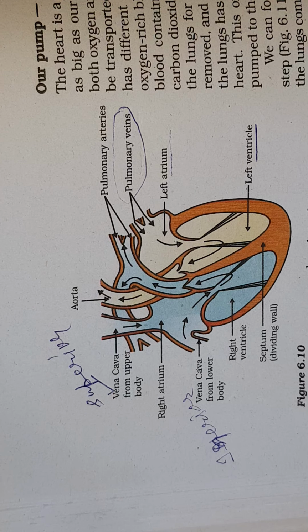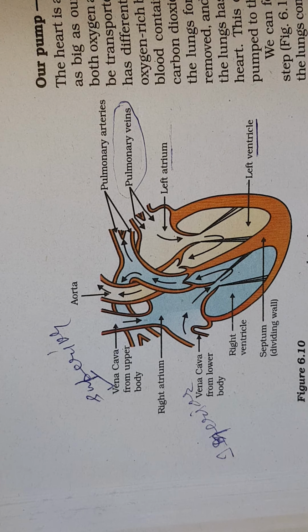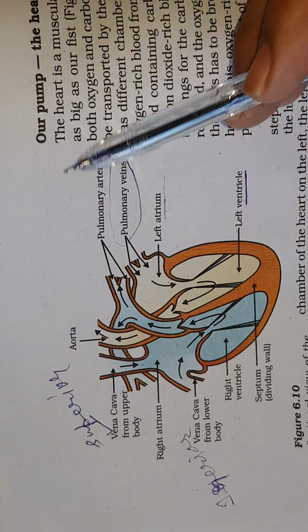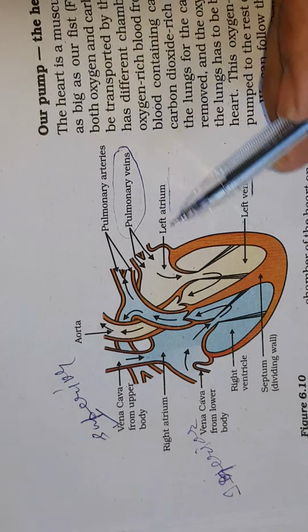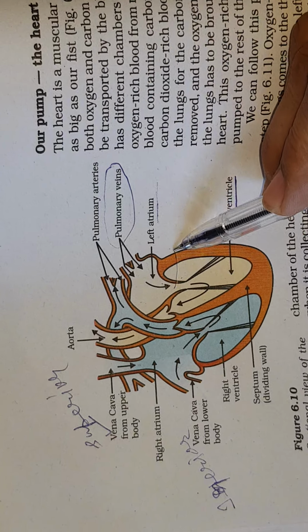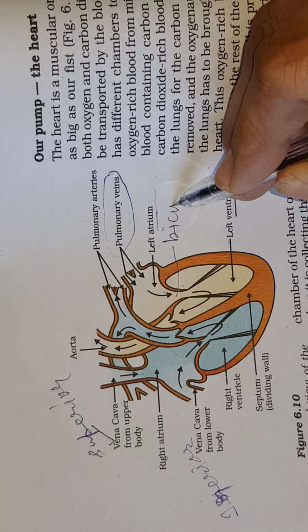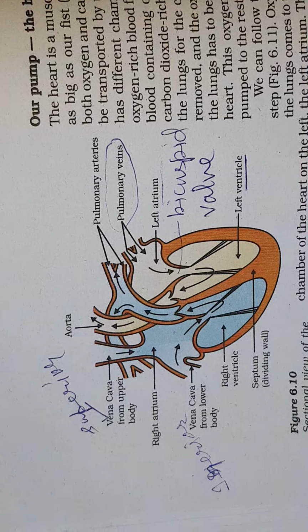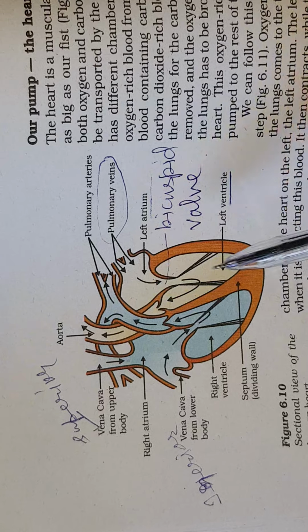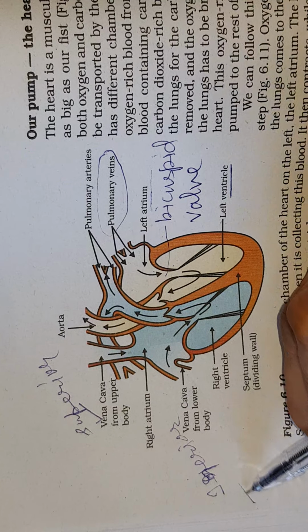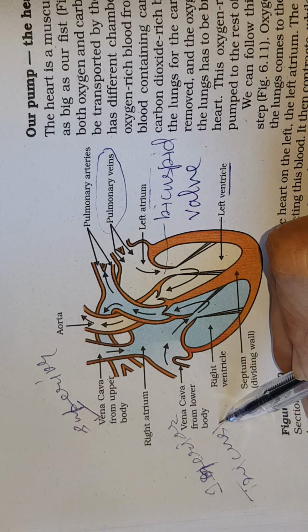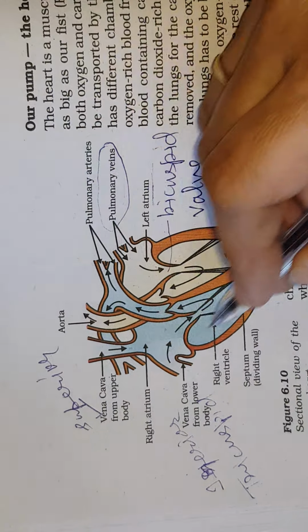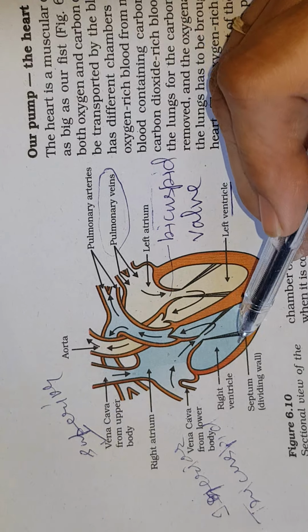Now next we will see what happens afterwards. I told you about the valve. Bicuspid valve is the name on the left side, which guards between the left atrium and left ventricle, and tricuspid valve on the right side between the right atrium and right ventricle.